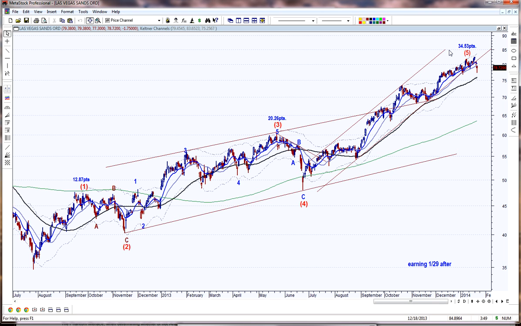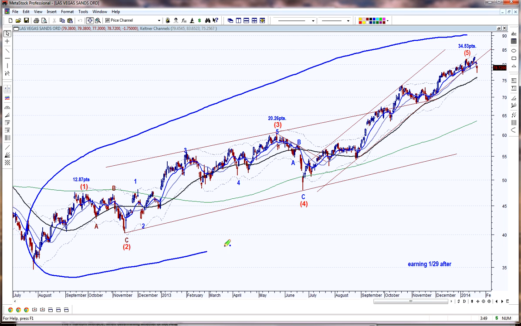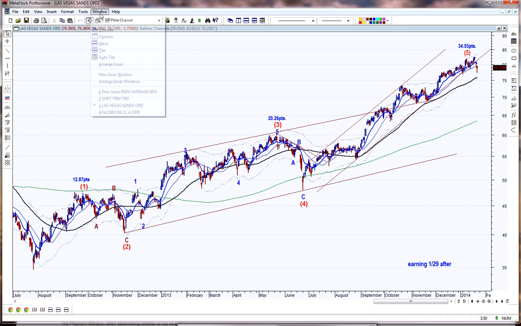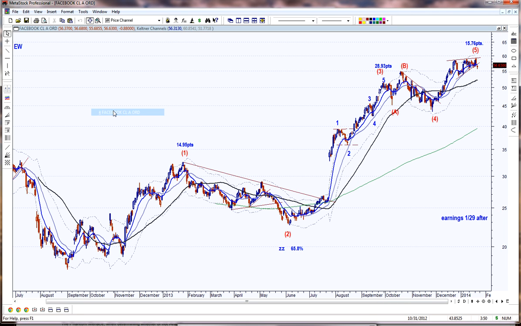So this completes an impulse cycle. When we talk about these, 5 waves are an impulse up. Now you're going to correct these 5 waves back down. And the same thing when you go back. All right, let's go back over here to Facebook. It's going to be the same thing.